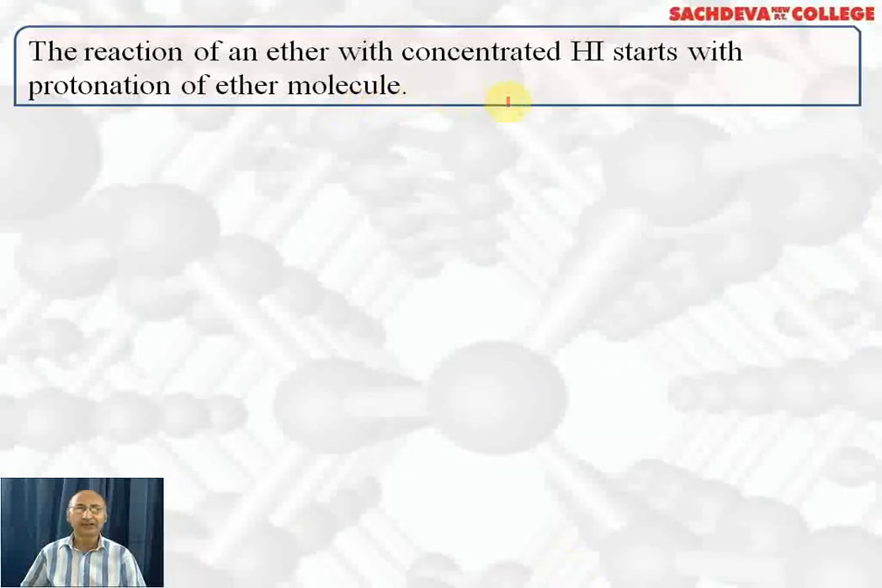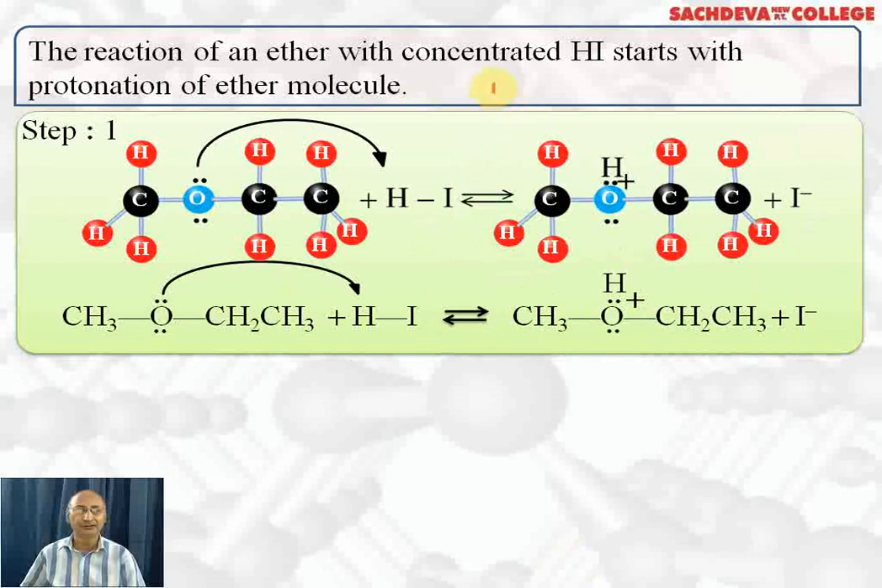The reaction of an ether with concentrated HI starts with the protonation of ether molecule. This is the mechanism of the reaction. This is CH3O, CH2, CH3 which reacts with HI. So H positive ion leads to protonated ether plus iodide ion is formed. Let's take up methyl ethyl ether which reacts with HI. So H positive ion forms protonated ether plus iodide ion is formed.